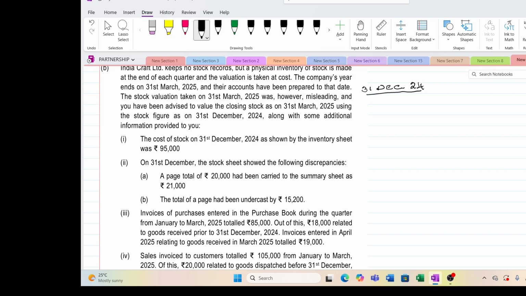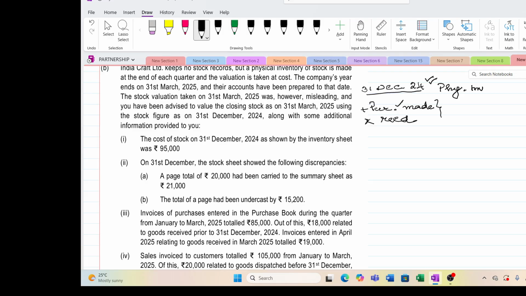So the simple thing is that after 31st December 24, because this physical inventory is given to you, whatever actual purchases were made and goods received at their shop, we call it a shop, you can take it to the site also, actual purchases made and received have to be added back to this.